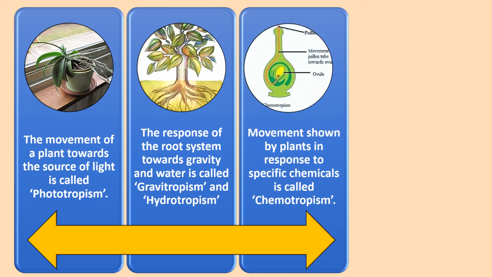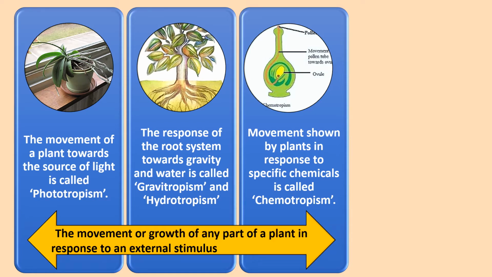There is another movement shown by plants in response to certain chemicals, and that movement is called chemotropism. Now, the movement or growth of any part of the plant in response to something external, a stimulus coming from outside, is called tropism. And here those stimuli would be sunlight, water, gravity, chemicals.